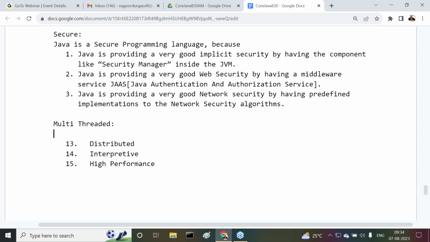Somebody may come to you, or maybe you may go to some occasion, and your parents may introduce you to somebody. That person will ask what you are doing at present. You may reply, I'm learning Java. Where are you learning Java? Of course at Durgasoft. What do you know about Java? If that is the question, at least you have to open your mouth and give some information. I know Java features. How many features are there? 12 features. If I start explaining there, it may take nearly 1 to 1.5 hours that we are able to speak continuously.